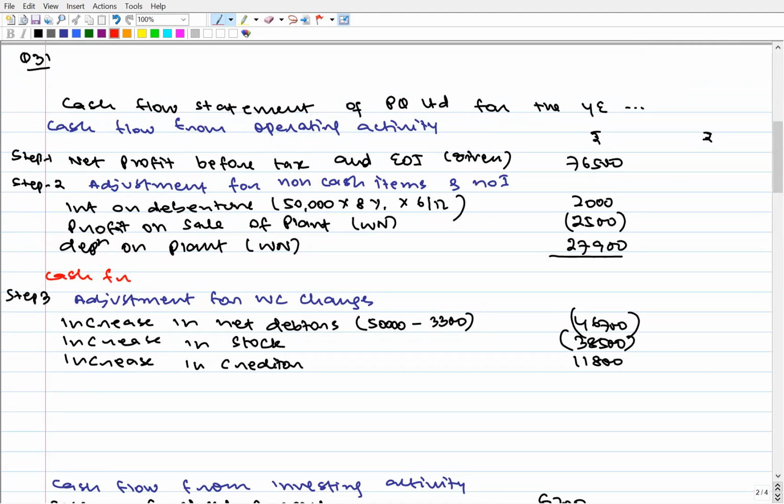Cash from operations before working capital changes. 76,500 plus 2,000 minus 2,500 plus 27,900. And any doubts will be there, especially regarding these type of questions, please do ask all of you.